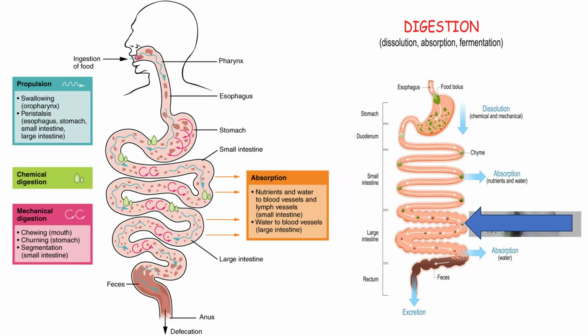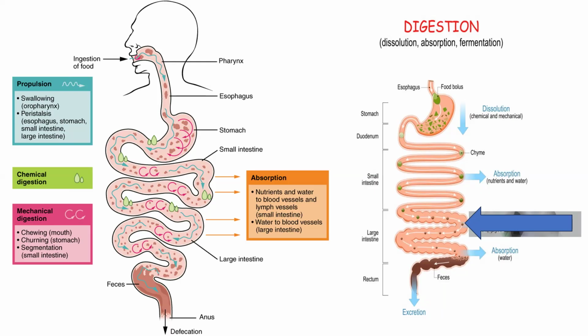Absorption: nutrients and water are absorbed after digestion is completed in the small intestine. First, we take food into the mouth, a process known as ingestion. Ingestion, then digestion, then absorption. In absorption, nutrients and water go to the blood vessels and lymph vessels, and are transferred through different body parts via blood vessels from the small intestine.